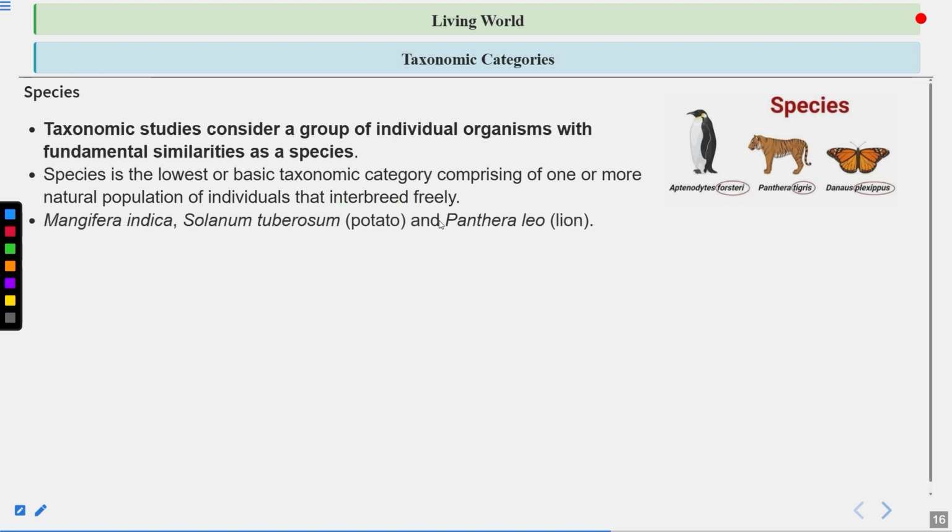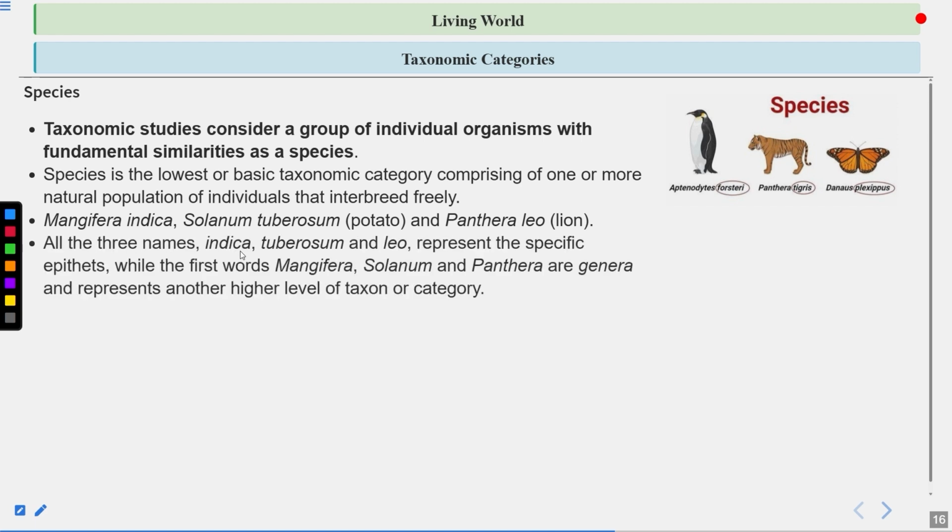Mangifera indica, Solanum tuberosum, which is potato, and Panthera leo, which is lion. Here indica, tuberosum and leo, these are all species. All the three names indica, tuberosum, leo represent the specific epithet, while the words Mangifera, Solanum, Panthera are the genera and represent another higher level of taxon or category.